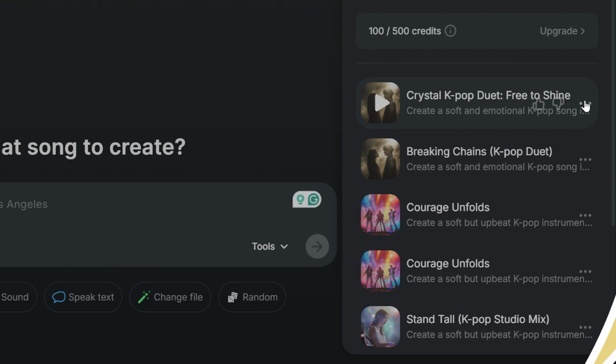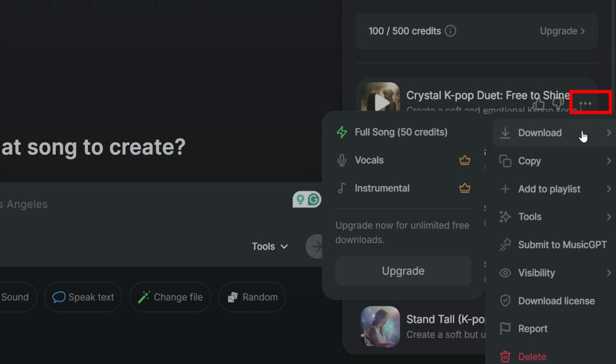To download the song, click on the 3 dots. There, you have the option to download it. If you are using the free account, you will use 100 credits each time you generate music, and to download, you need 50 credits. Click on download, and it will download it for you.